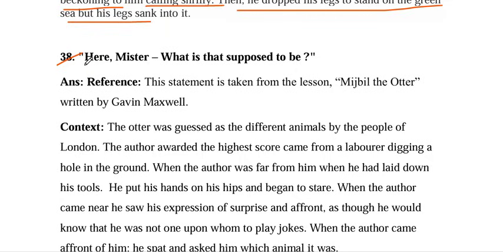Question number 37. Here, Mr., what is that supposed to be? Reference: this statement is taken or extracted from the lesson Missibil the Otter, written by Gavin Maxwell.